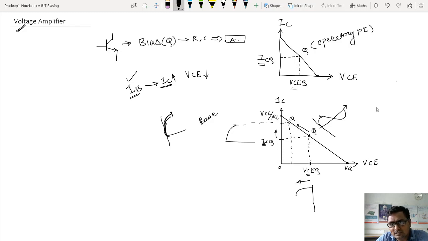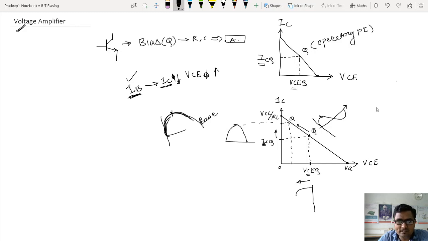Now input voltage, look at this, input voltage now decreases because it's a sine wave, the first positive half cycle that I'm talking about, is it? Now input voltage will start decreasing. So as input voltage is decreasing, it means base current will decrease. Input voltage means base voltage, I have applied the signal to the base, so base voltage decreases, base current decreases. It means now collector current has to decrease. So if collector current is decreasing, it means collector to emitter voltage now has to increase, is it?